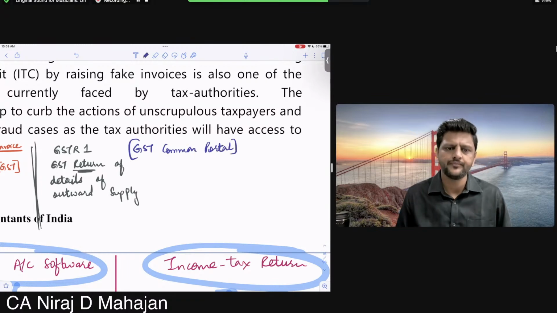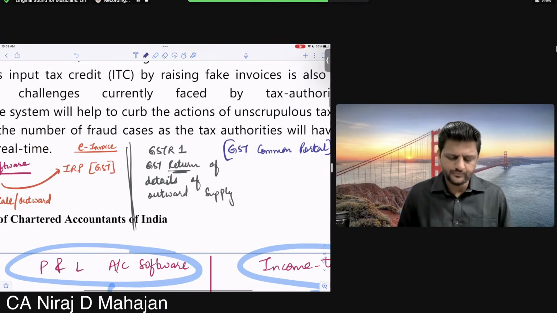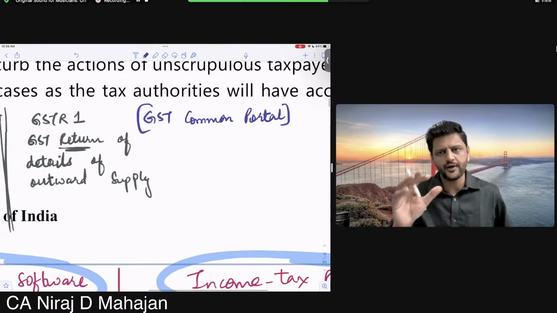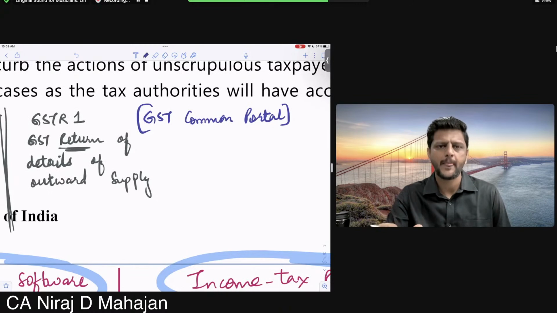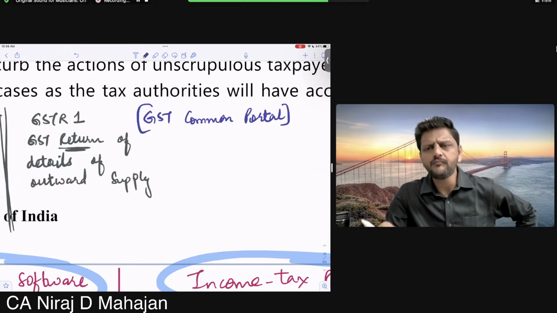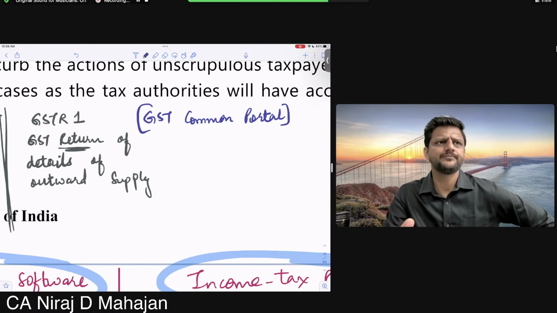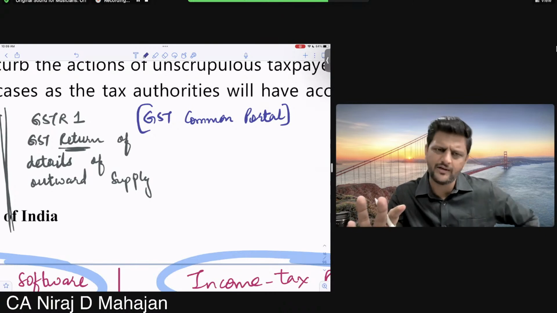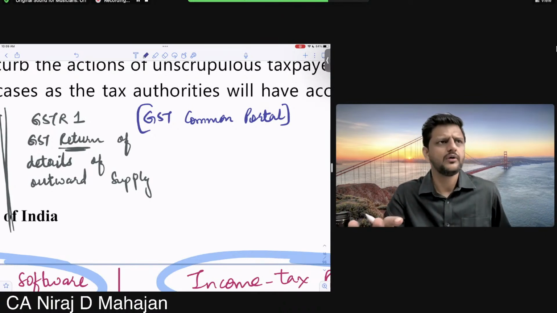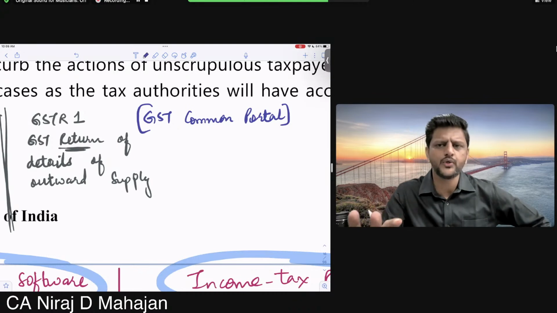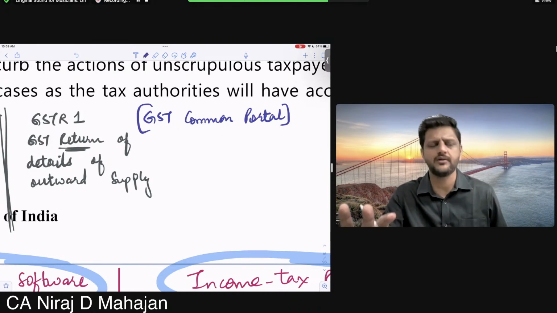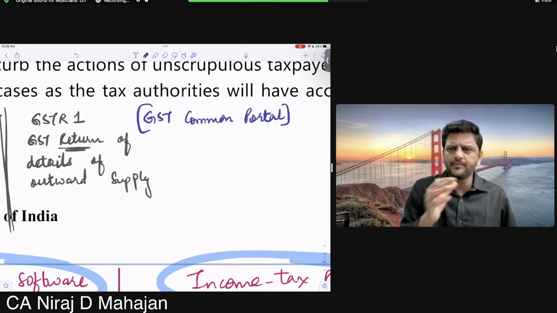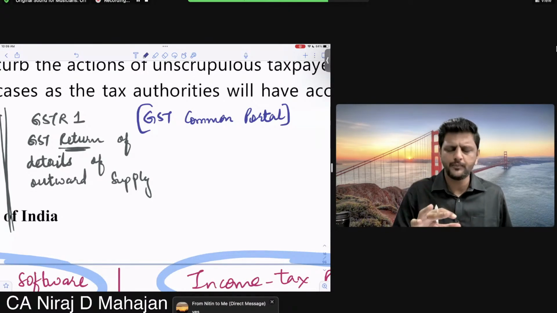All of you okay till here? So the only thing is what I'm trying to tell you. Okay, see, in GST common portal you will have a login detail, login ID and all of that. Once you log in, it is your account with the GST department. It will show your profile details, just like your Ola, Uber, Zomato profile. Even if you go to Zomato, you will be able to track all your order history. Have you seen that or no? Your details are there. So similarly, when you go to this GST common portal, it will show your profile.